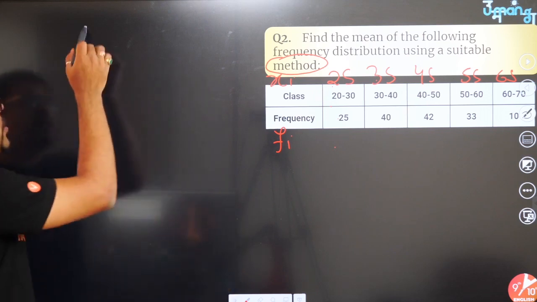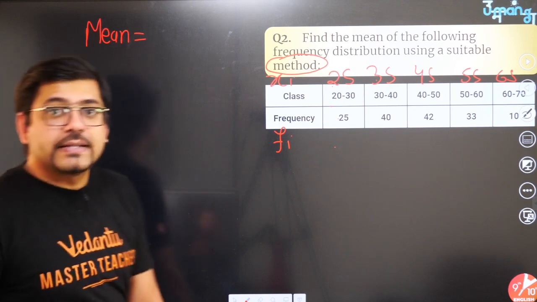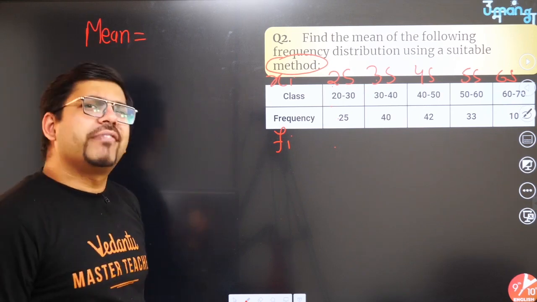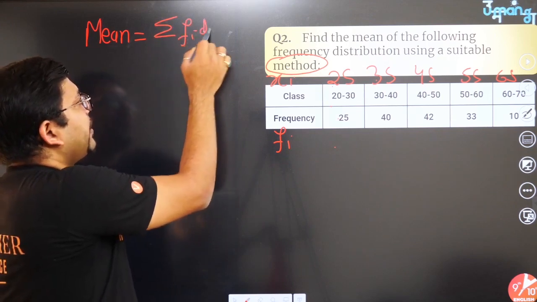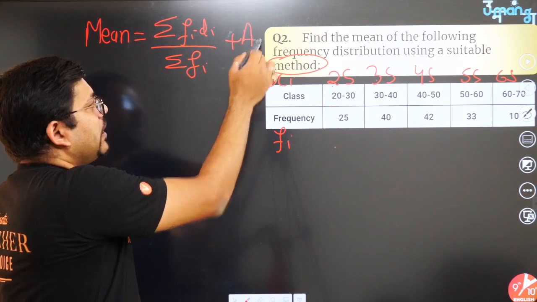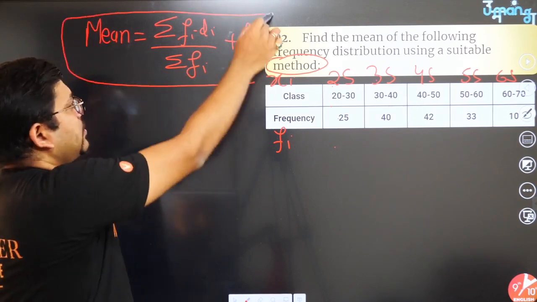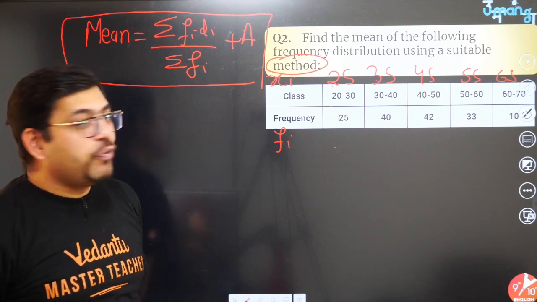In the assumed mean method, the formula is: mean is summation fi di upon summation fi, plus A. Now you have to remember this, so please don't forget. Now how would you remember that?